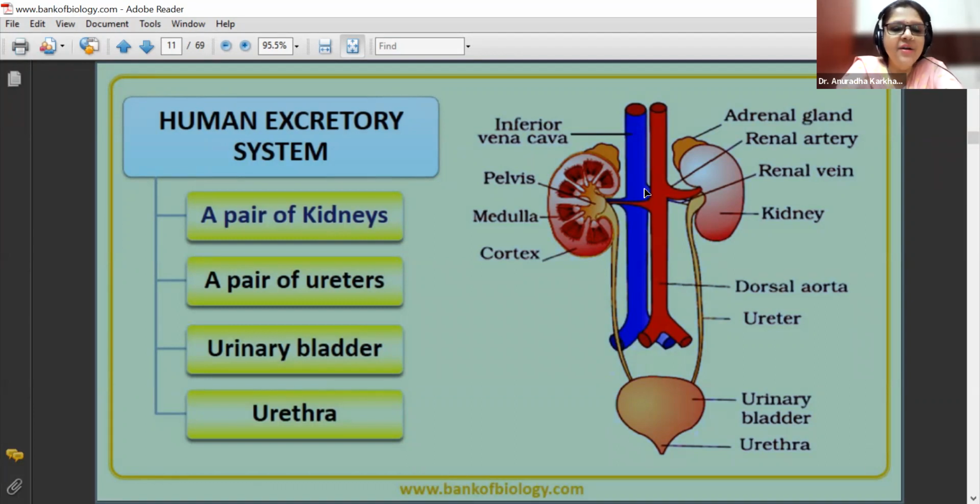Via something they'll be carried to the lungs. Excellent, correct. So from the right ventricle, it will pass through the pulmonary artery to reach the lungs.